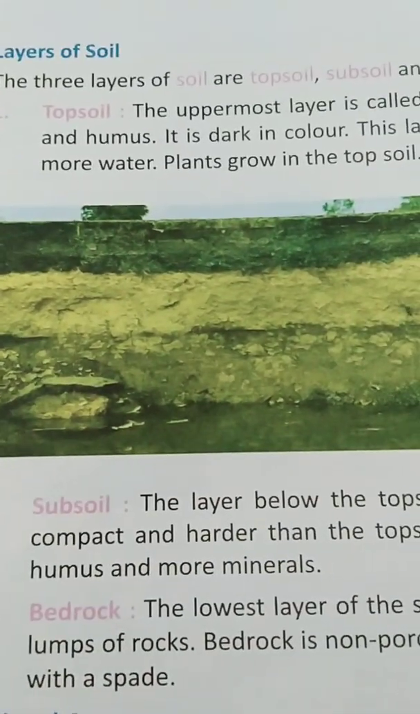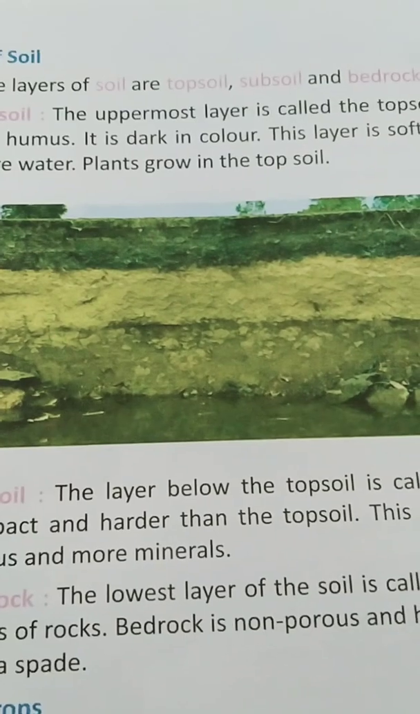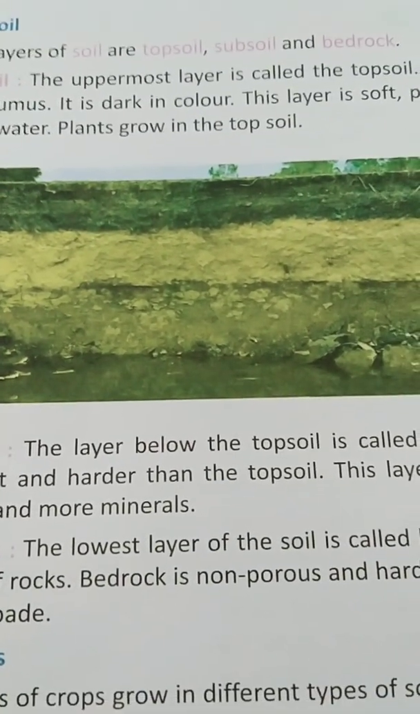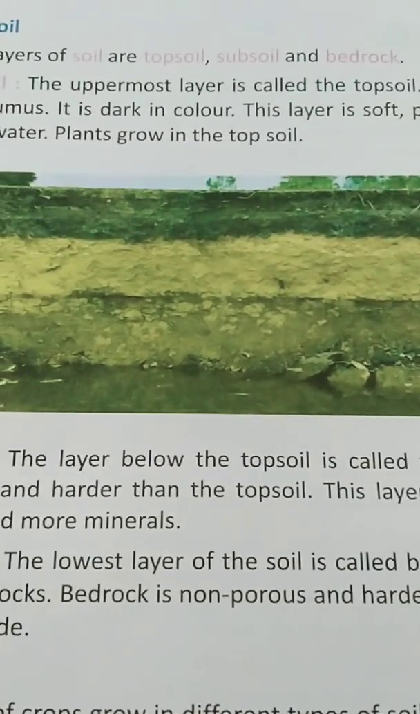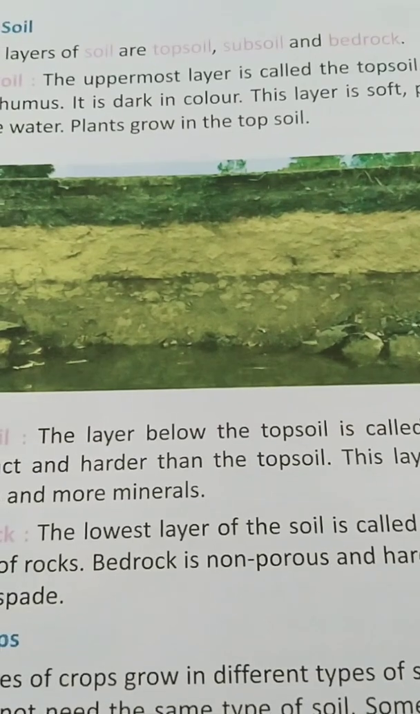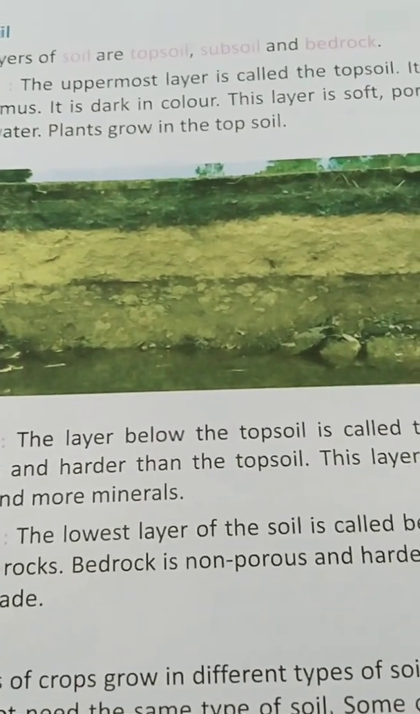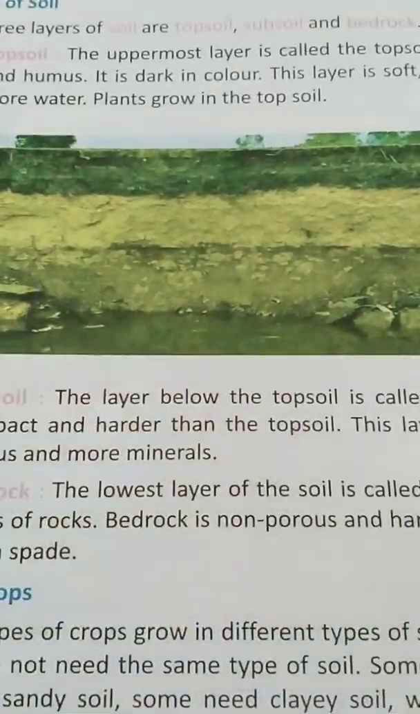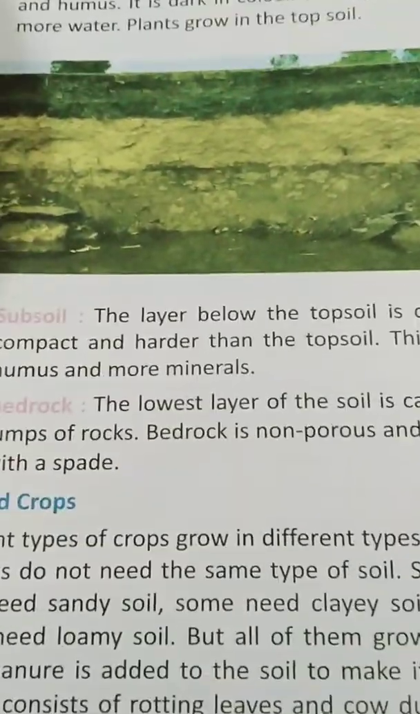Layers of soil. The three layers of soil are topsoil, subsoil, and bedrock. The uppermost layer is called the topsoil. It is rich in minerals and humus. It is dark in color. This layer is soft, porous and can retain more water. Plants grow in this topsoil. So plants are very comfortable in topsoil.